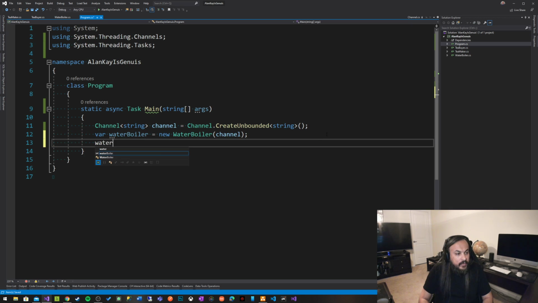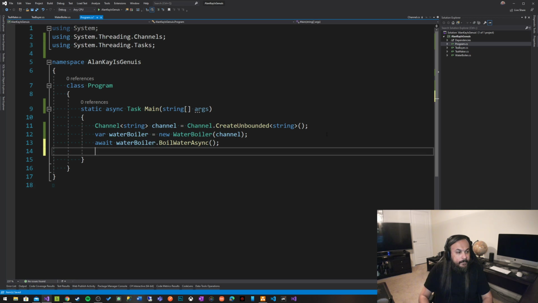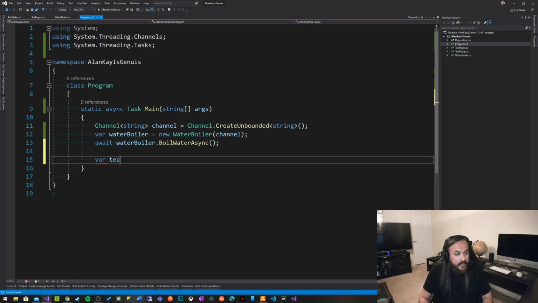And then we're going to tell the water boiler to boil some water. That's one guy. We have in here the tea buyer, new tea buyer, which also takes the channel. See, the tea buyer doesn't know anything about this guy. They run on their own and they are exchanging messages.